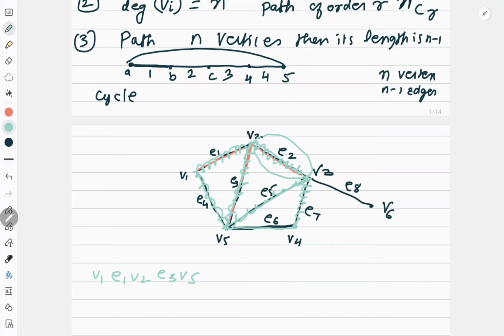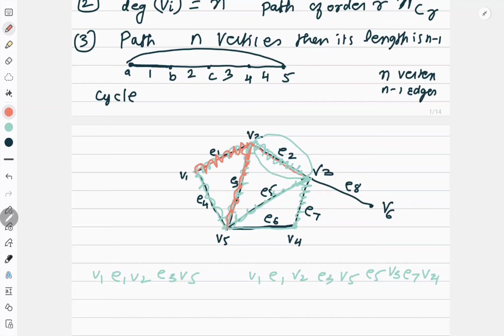Now let us see some example. If I want to search here a path, so what is the path? Look at this. V1, E1, V2, E3, V5, E5, V3, E7 and V4. It is a path. I'll explain to you. From V1 you start. V1 to E1, E1 to V2, V2 to E3. Correct?